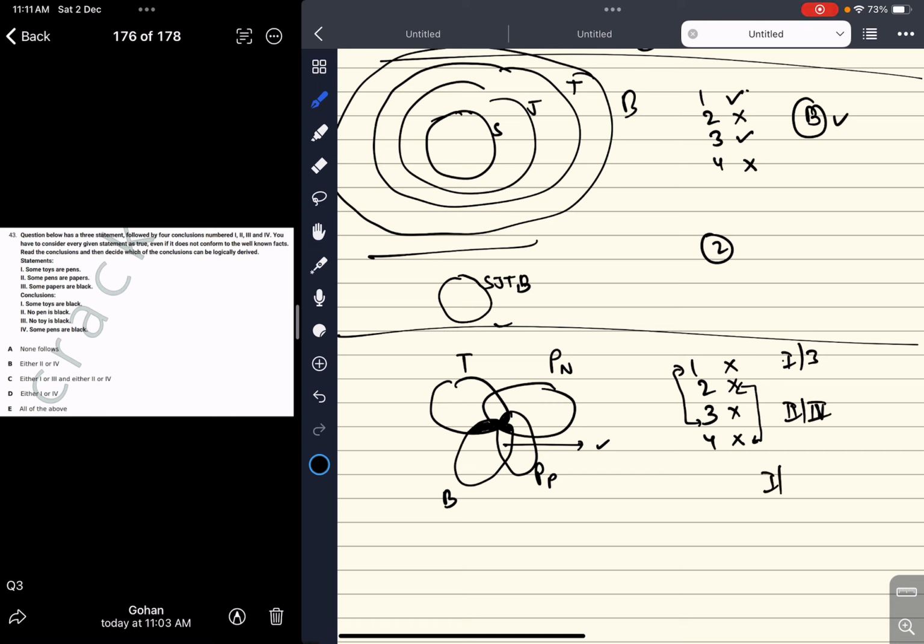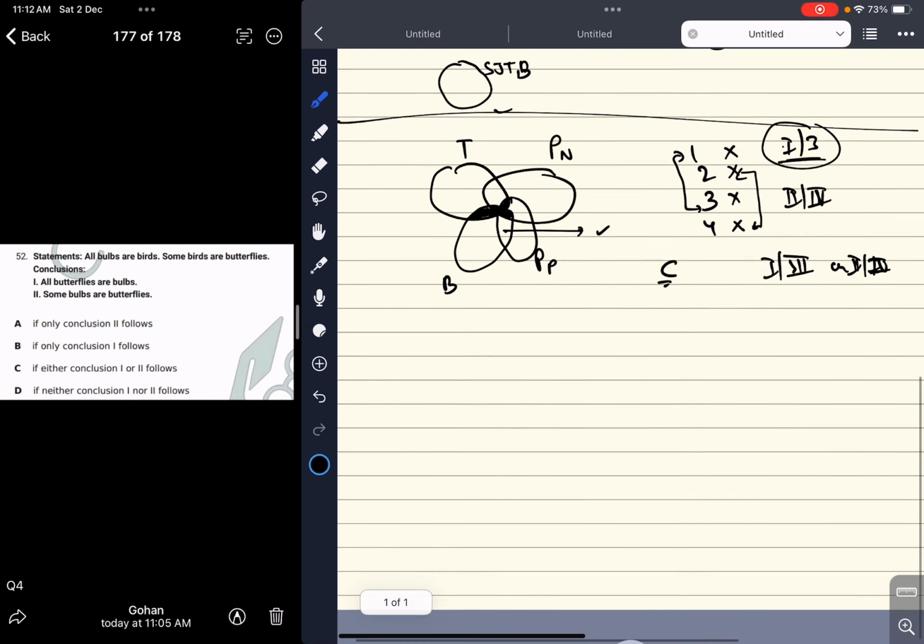So 1 or 3, or 2 or 4. Now you have to check the options in such cases. None follows, but it can be correct either 1 or 3, either 2 or 4. I have already shown how the pair works: either it will be or it will not be. So either of the cases has to follow. For that reason either 1 or 3 or 2 or 4. So option C is the correct answer.